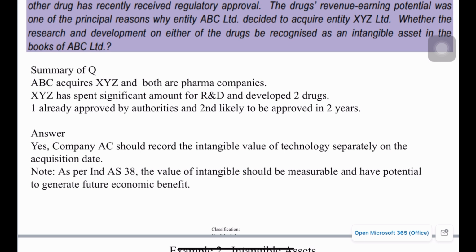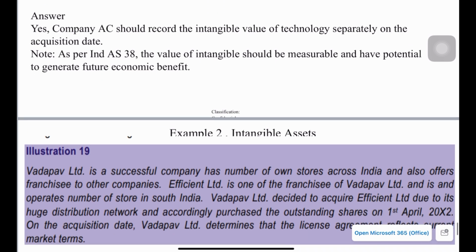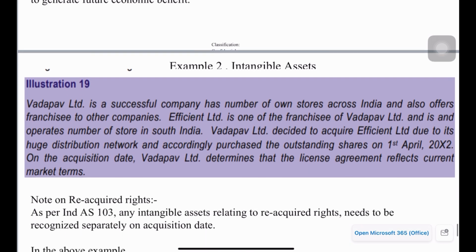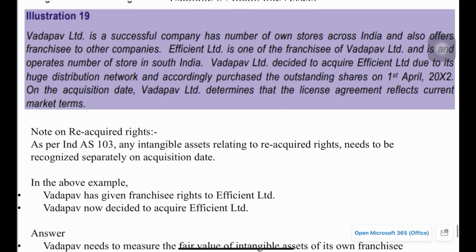Okay, and maybe you can also refer to Ind AS 38, which states that the value of an intangible should be measurable and have the potential to generate a future economic benefit. So we'll have to see what is the future economic benefit with respect to this intangible. That will be the fair value of these intangibles that needs to be measured and can be accounted for. Okay, so please read this example.